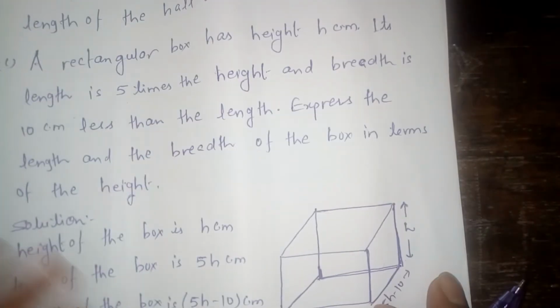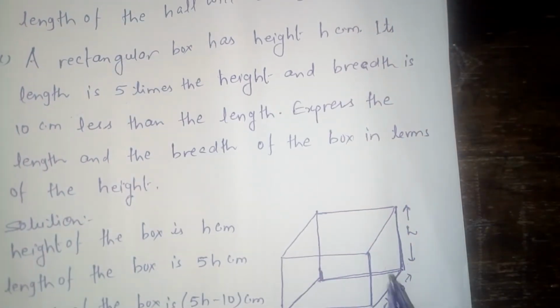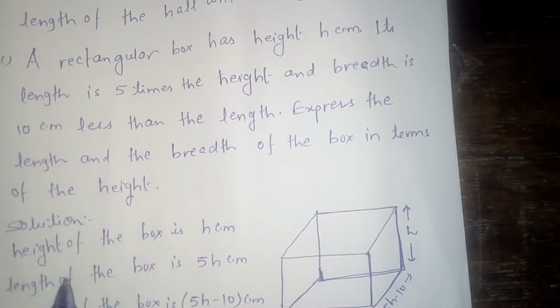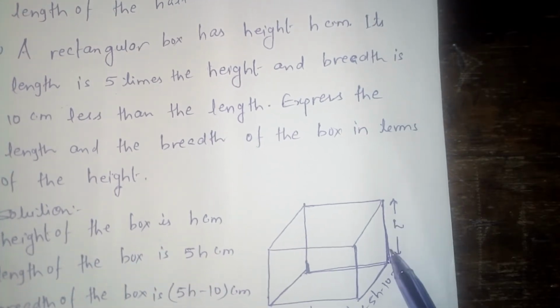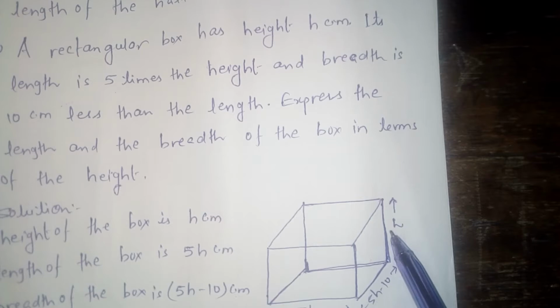My dear student, in this question, this rectangular box is in the shape of a cuboid. According to the statement, the height of the box is h centimeters.